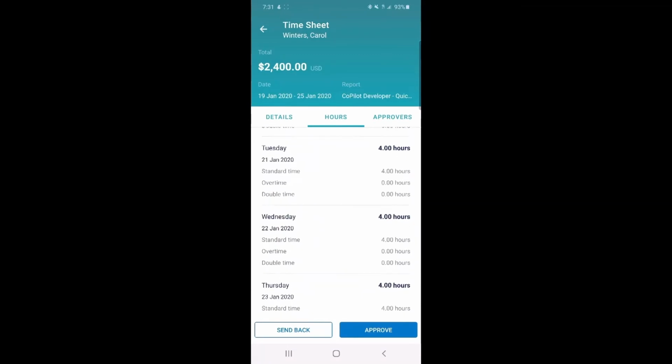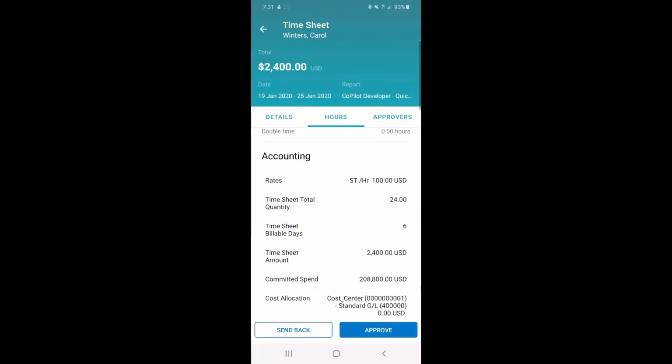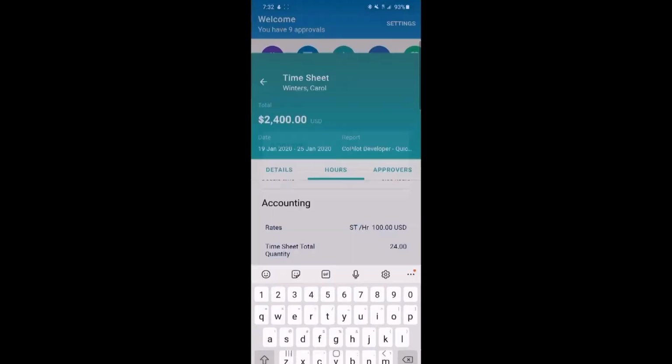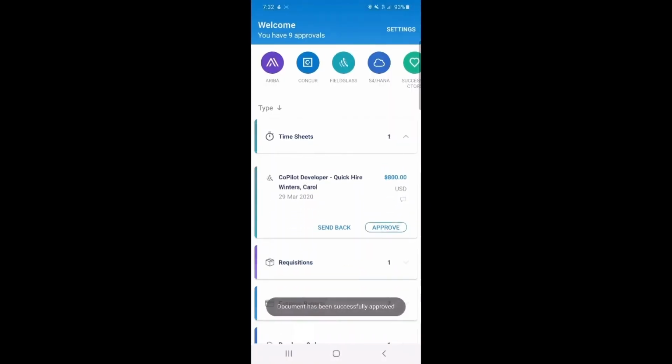I can look at the hours and the dates which I need to approve for. If I go down here to understand that we have budget left, yet we had committed 208,000, we have 206,000 left. Everything looks good. We'll go ahead and approve that one.